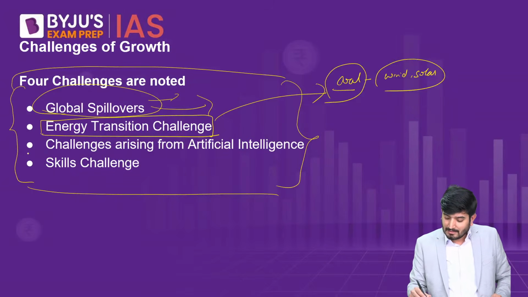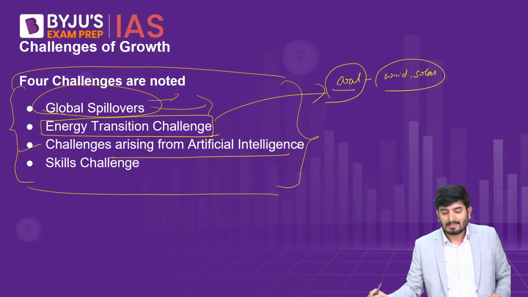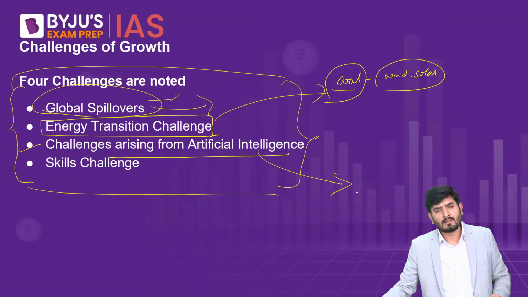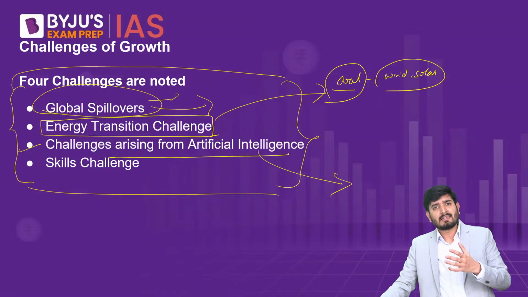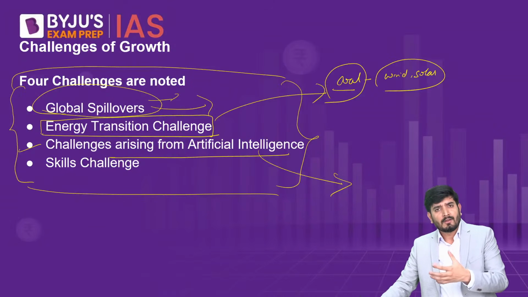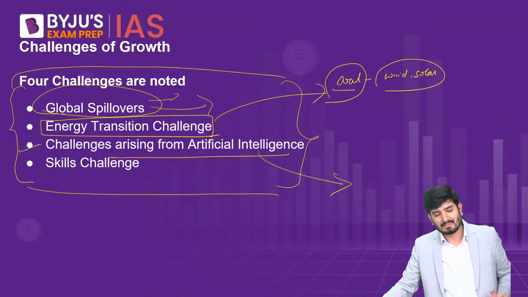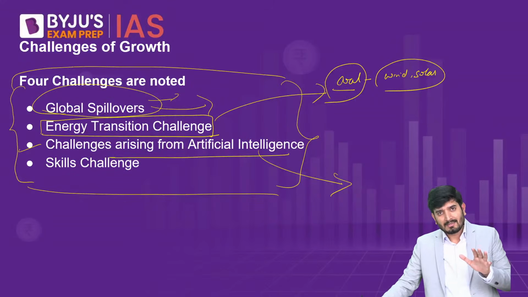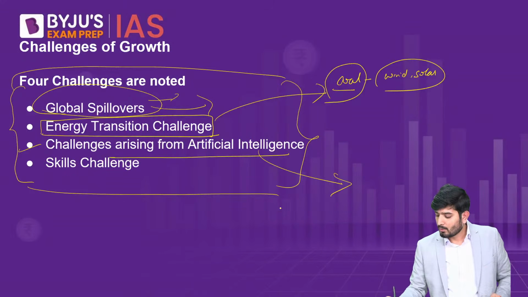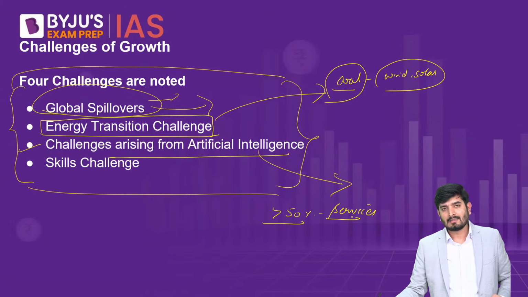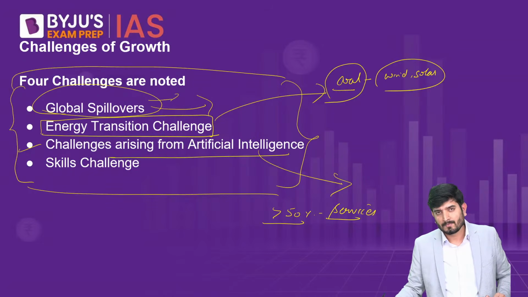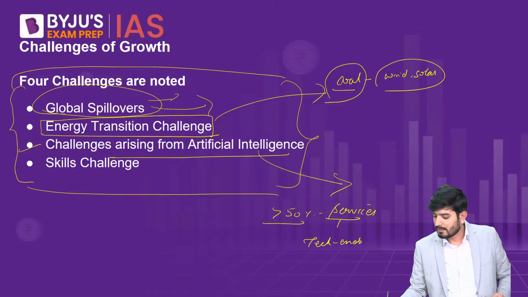Now, the third challenge is arising from artificial intelligence. Artificial intelligence is now becoming a very common word. Artificial intelligence is like giving cognitive ability to think and learn to machines. Now, we know that presently in India, more than 50% of our GDP is contributed by the services sector. And largely, these services sectors are services exports. And largely, they are tech enabled. So, they are driven by technology.